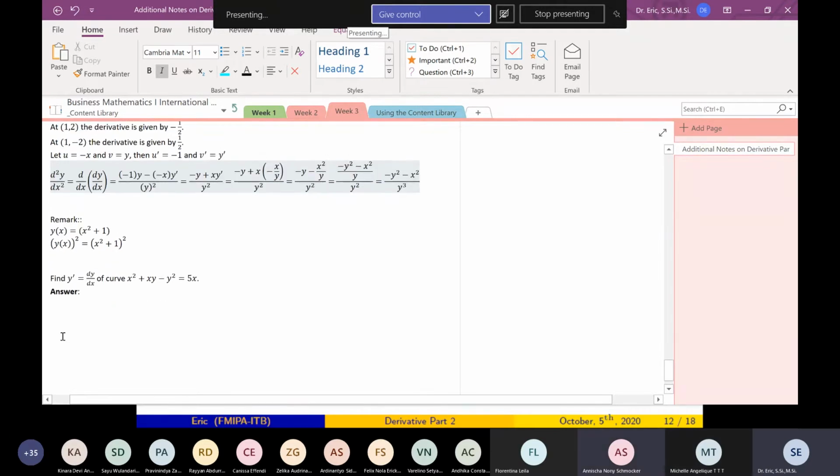Sir, in the homework, it's d squared divided by dy squared. The prime or derivative is dy per dx, but this is only y. It's only d squared divided by dy squared.